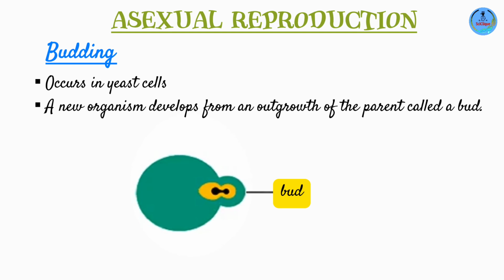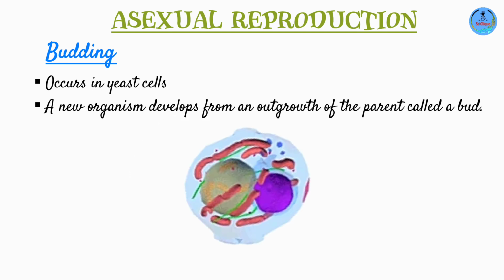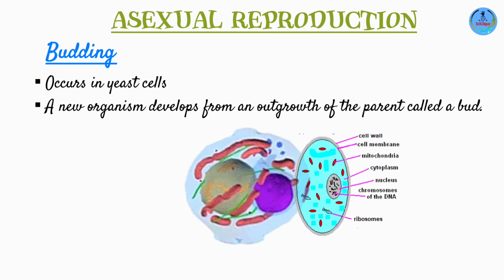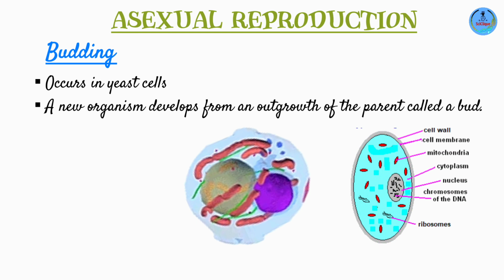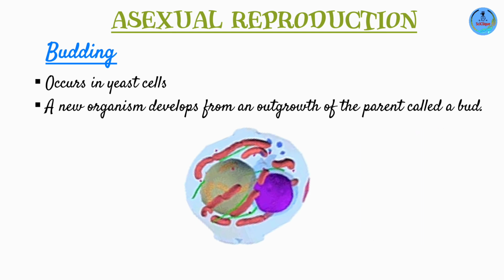Before I go into the actual budding process, I would just like us to make a note of the yeast cell. The yeast cell is surrounded by a cell wall that is made up of chitin. This is a complex carbohydrate, actually a polysaccharide. We also have the cell membrane and different cell organelles such as the nucleus, the vacuole, and of course, food granules. Now, when conditions are favorable, when you have enough nutrients, moisture, optimum temperatures and such, the yeast cell undergoes reproduction through budding.